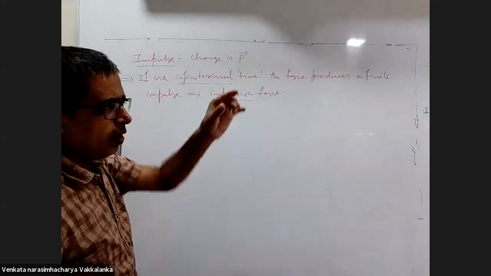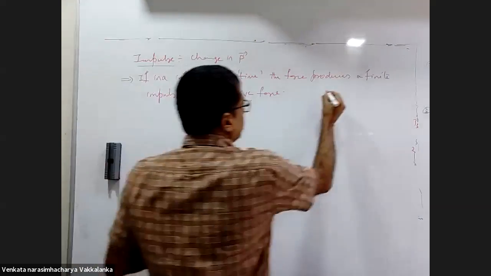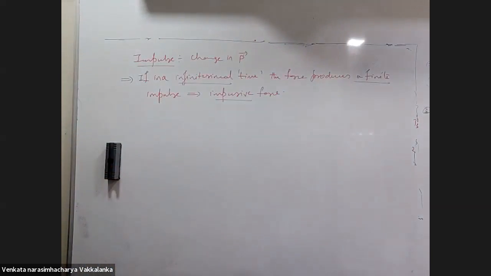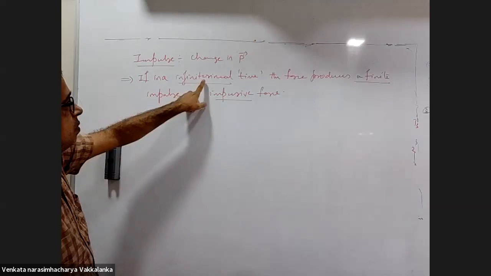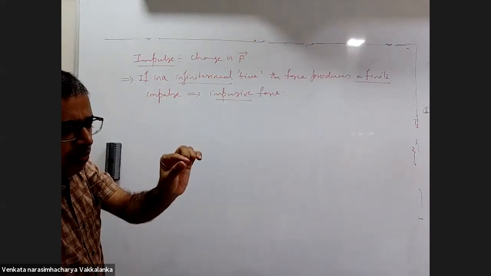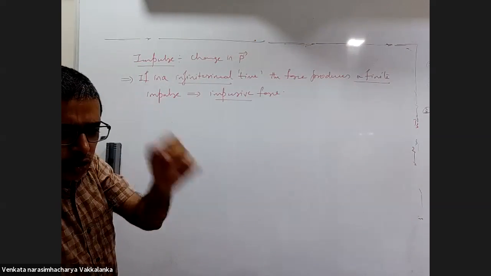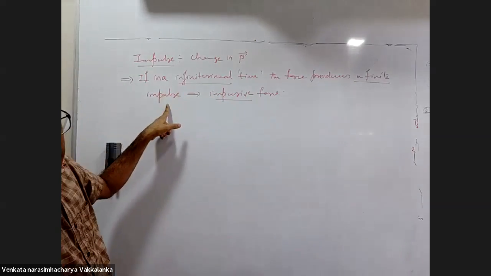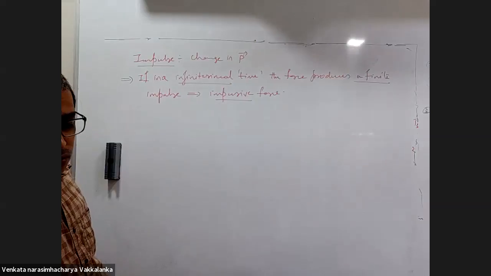If in a very short time interval it produces a finite impulse, it is called an impulsive force. The time interval should be very, very short. In that short time interval, if it can produce a finite impulse, it is an impulsive force.